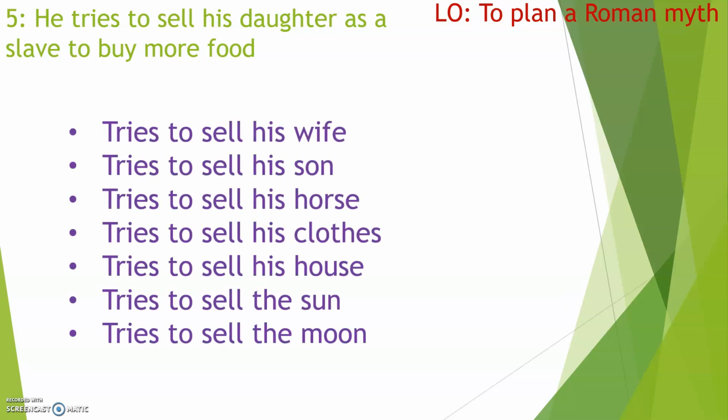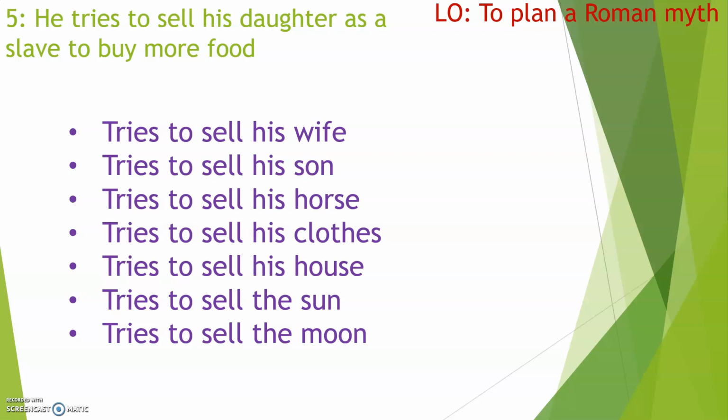He tries to sell his wife. He tries to sell his son. He tries to sell his horse. He tries to sell his clothes. He tries to sell his house. He tries to sell the sun. He tries to sell the moon. I put the sun and the moon there because I thought it might be funny to see how someone could try and sell something like the sun or the moon that they don't have.